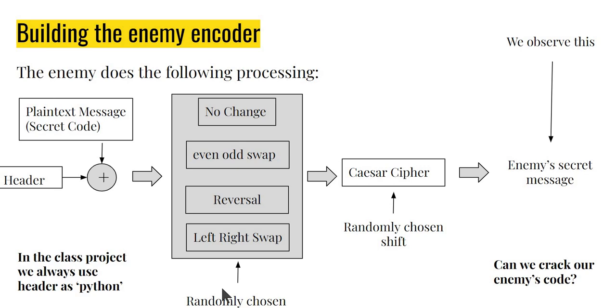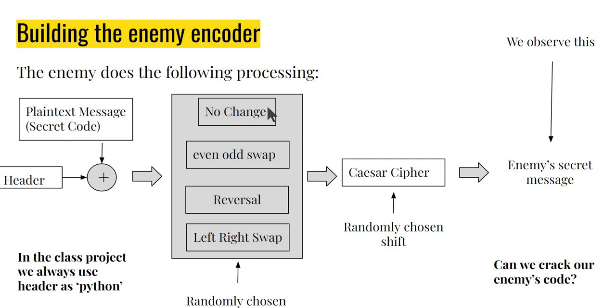Now recall, in the class we create a scenario where we say that, okay, look, all this technology we developed ended up in the enemy's hand. Now enemy is trying to use this technology to communicate with each other, and we, just observing the enemy's messages, must somehow crack the code. So what happens is enemy starts with a plain text message, a secret code, which is in our project a 10-digit sequence.